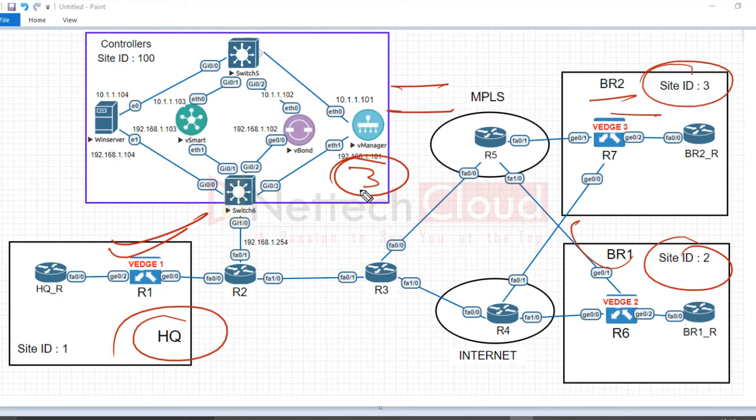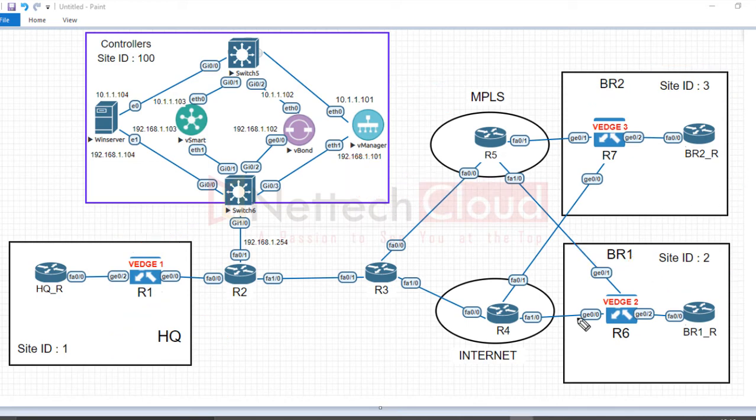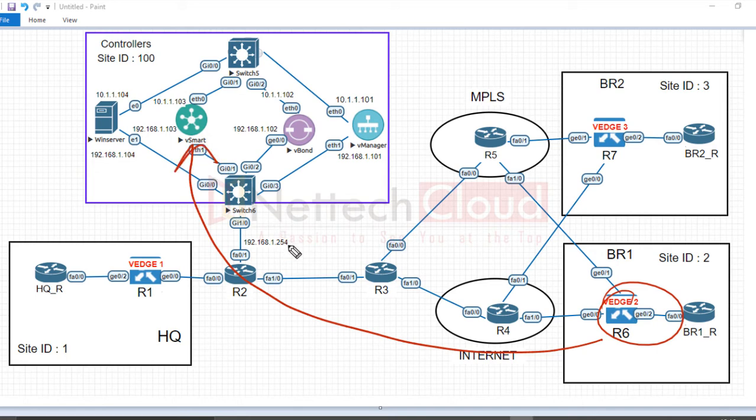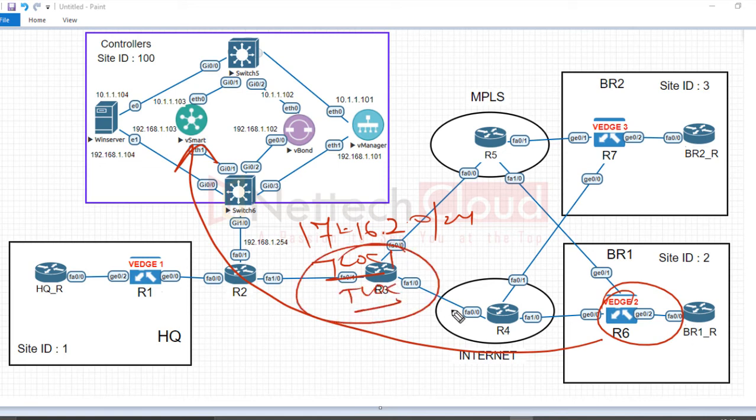And the third method is again a custom policy, but this time changing the TLOC. Let me start from the beginning. The branch 1 router advertises a route to vSmart first. Which prefix? 172.16 site-local, that is 2.0, with the TLOC; of course there are two TLOCs, and the TLOC IP is the same, system IP 2.2.2.2. What if we create a policy and push it on the vSmart to change the TLOC?